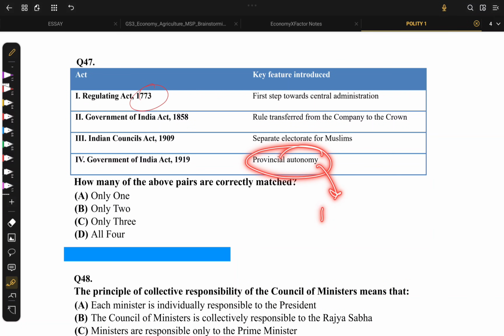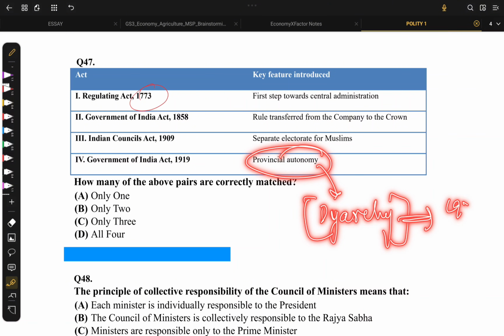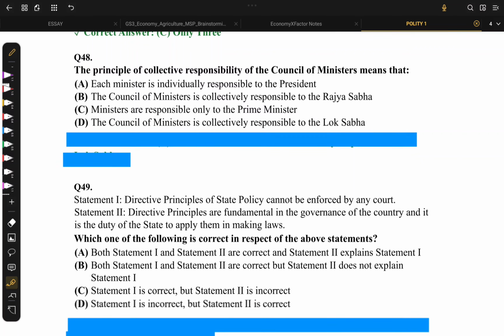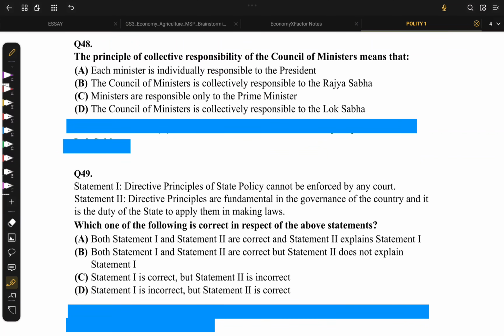No, actually, provincial diarchy was introduced in 1919, and later on in 1935, provincial autonomy was introduced. The 1935 Act has provisions for provincial autonomy, so it is wrong. We are at option 3 only. Moving on to question 48.